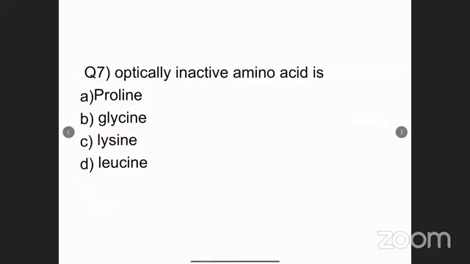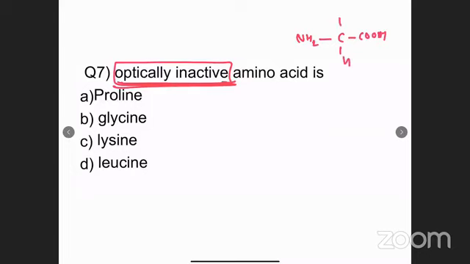Which amino acid is optically inactive? Optically inactive means it does not contain a chiral carbon. That was the second definition. I have made this structure. This was the structure of glycine. Glycine does not have a chiral carbon, so it is optically inactive.